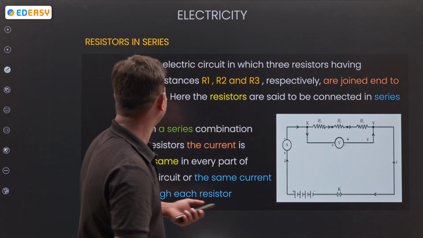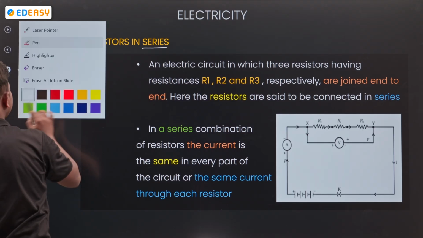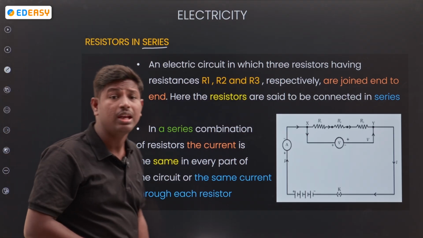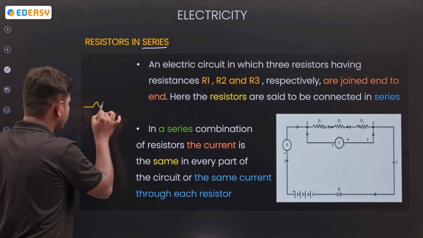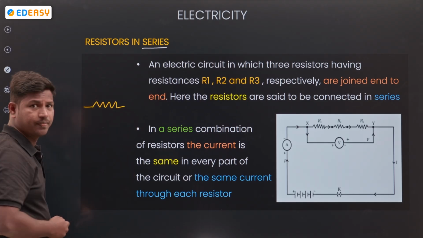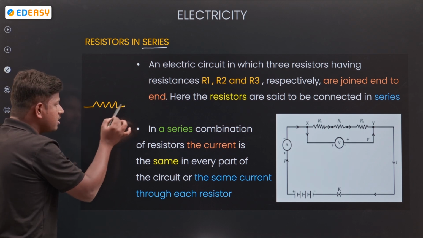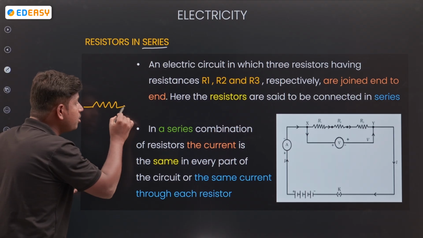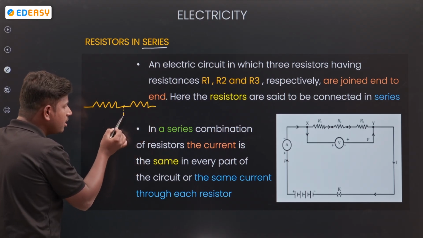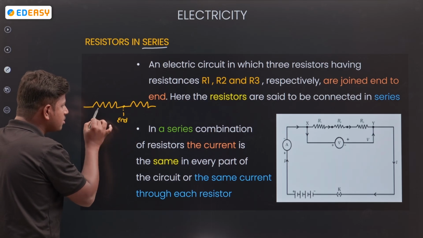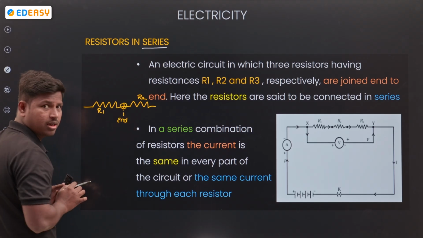See, resistors in series means what? How will it be series? For example, I am taking one resistor, then another resistor. Here it is the end point of the first resistor R1, and R2 is connected to the end point of the first one.